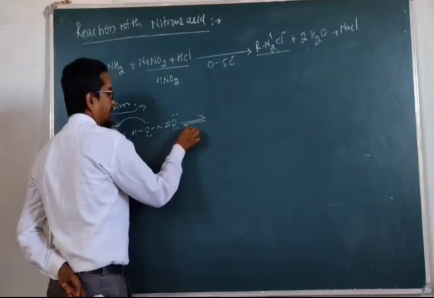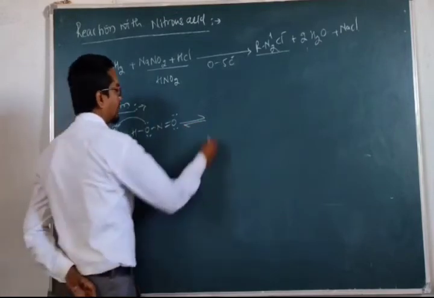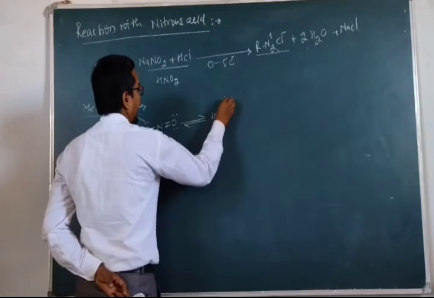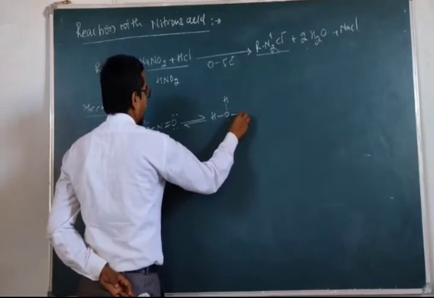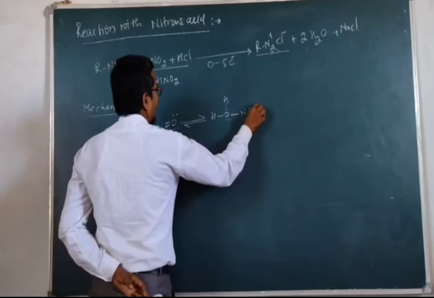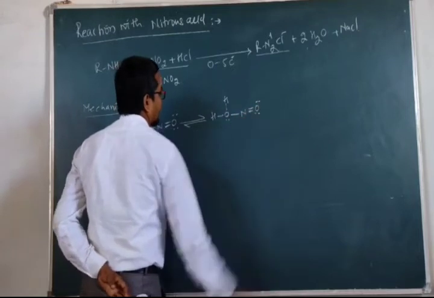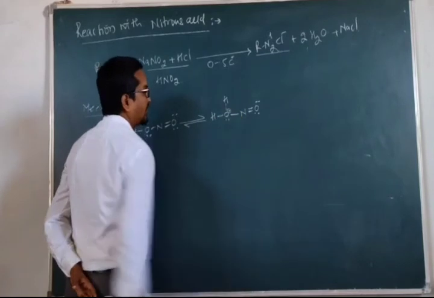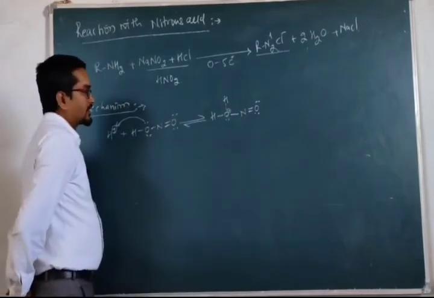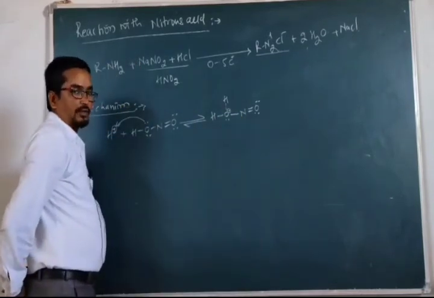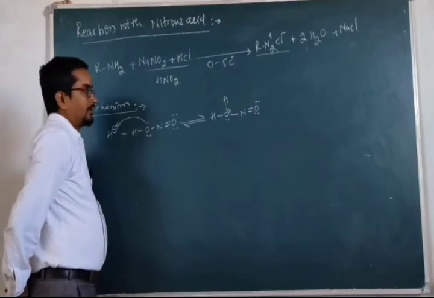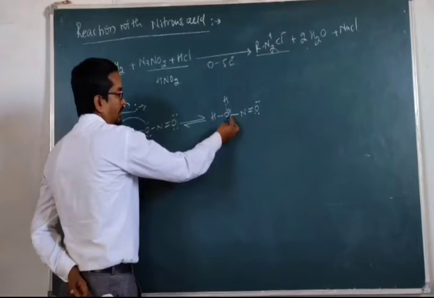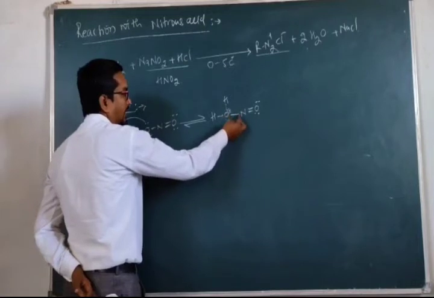This is a reversible reaction, and it leads to the formation of H-O with H and lone pairs, N=O, where this oxygen acquires a positive charge. Now this oxygen tries to neutralize its positive charge by gaining the electrons from the adjacent covalent bond between oxygen and nitrogen.